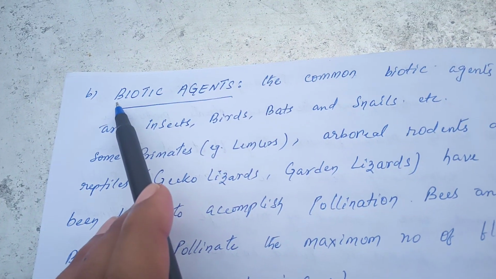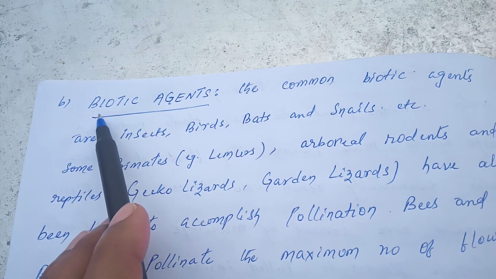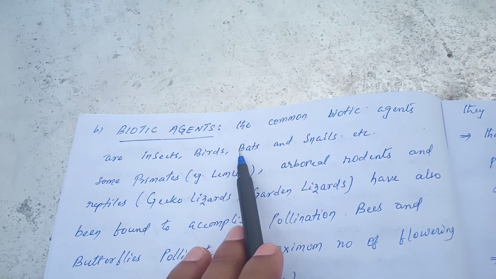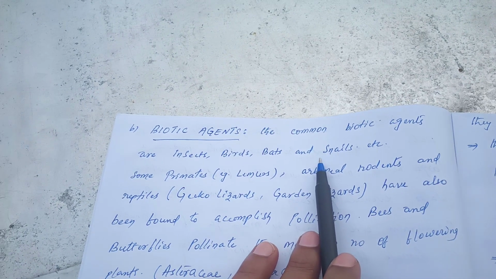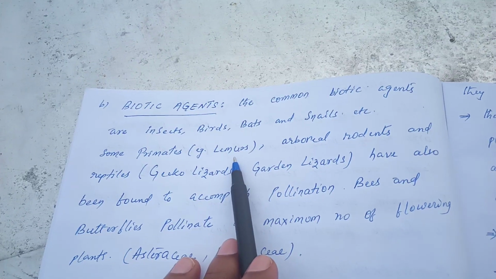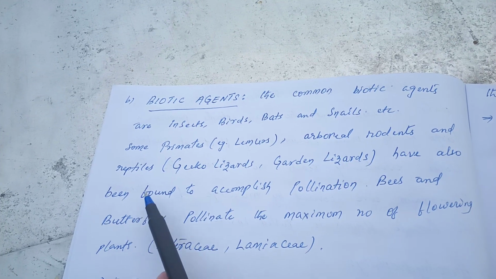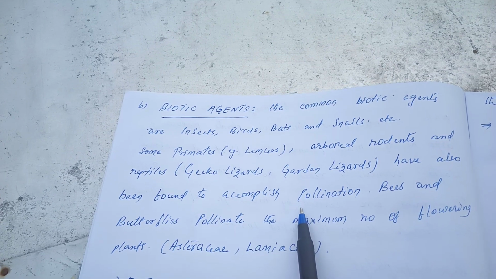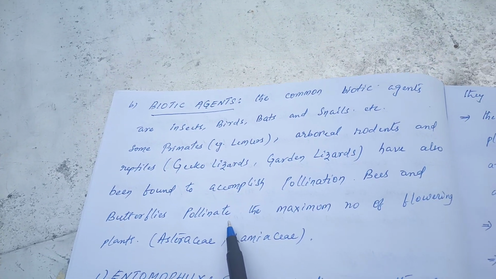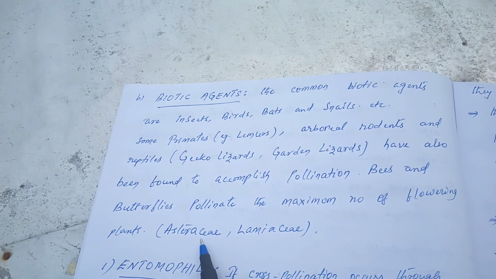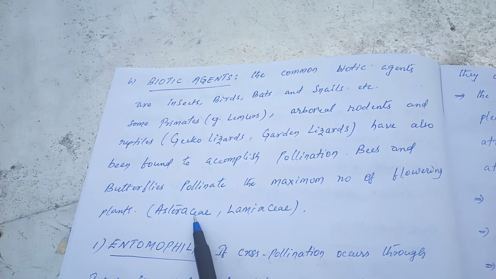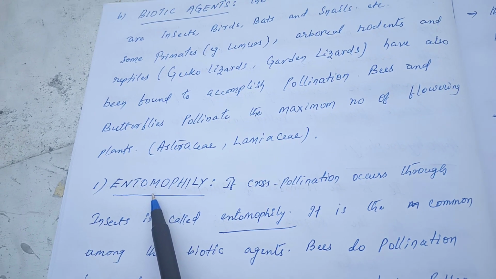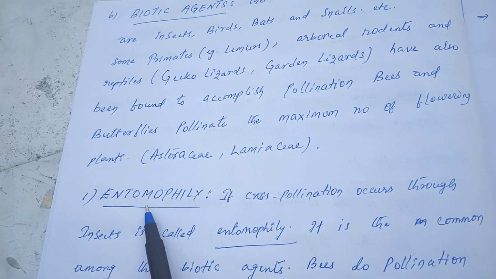And the next agents, the second type of external agents, are biotic agents. The common biotic agents are insects, birds, bats and snails. Some primates, for example lemurs, arboreal rodents and reptiles like gecko lizard and garden lizards have also been found to accomplish pollination. Bees and butterflies pollinate the maximum number of flowering plants, and the two common families are Asteraceae and Lamiaceae families.